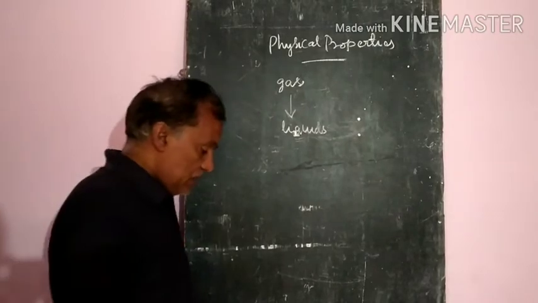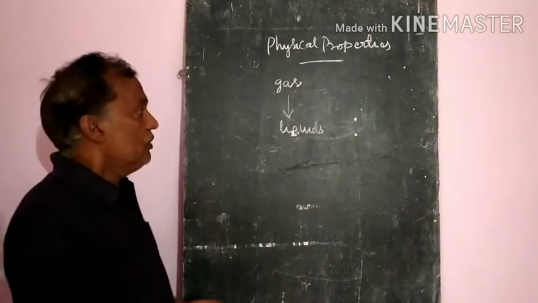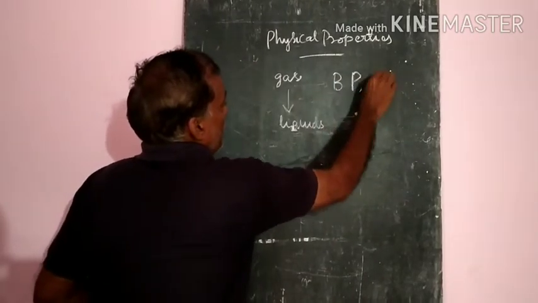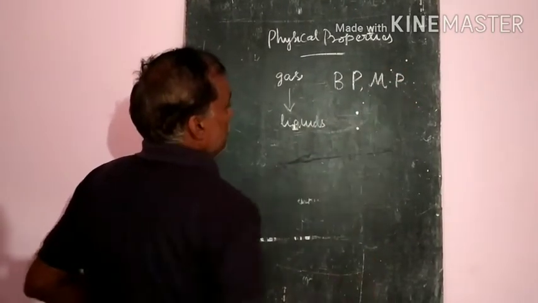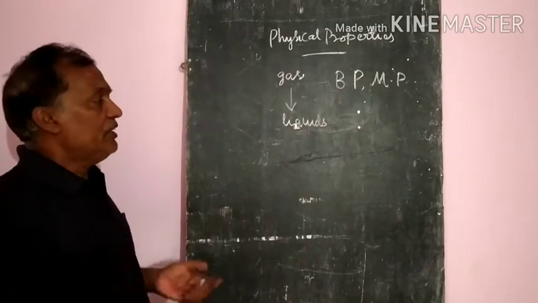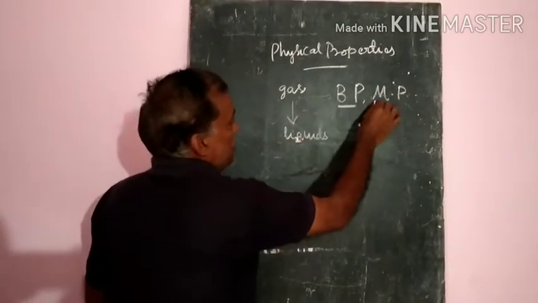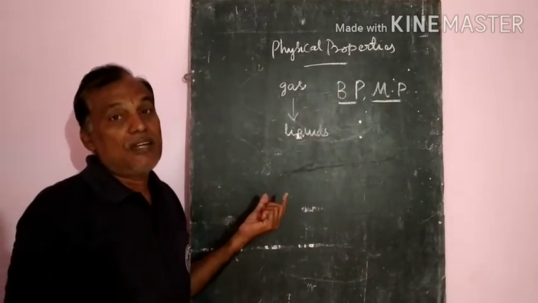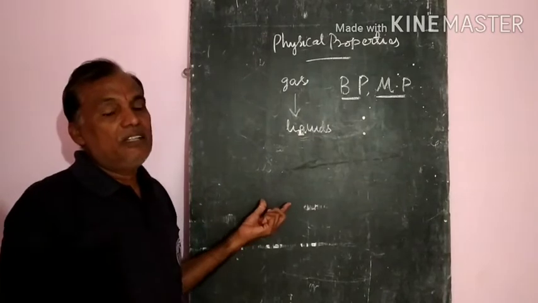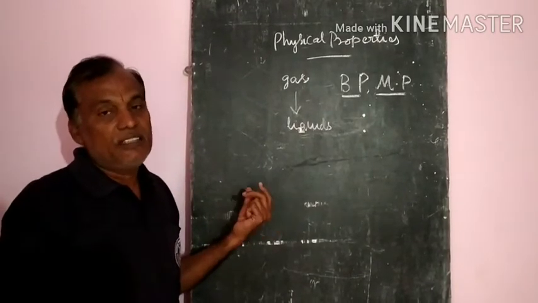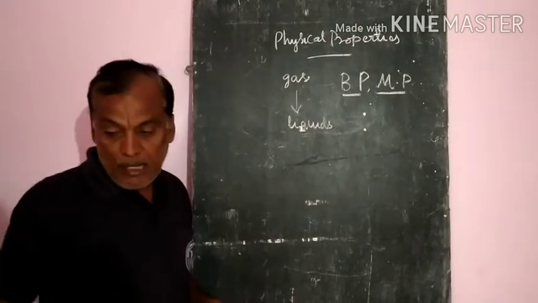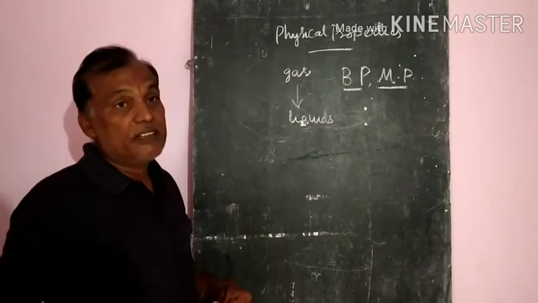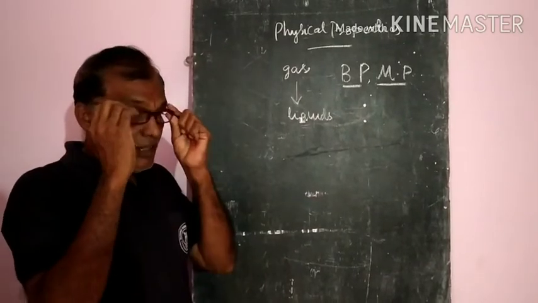But the main important thing is the boiling points and the melting points. These two are much important. Boiling points and melting points mainly depend upon the attractional forces. If the attractional forces are much, then automatically their boiling point is more than the others. First let us see about the boiling points of the haloalkanes, how they are increasing or decreasing.